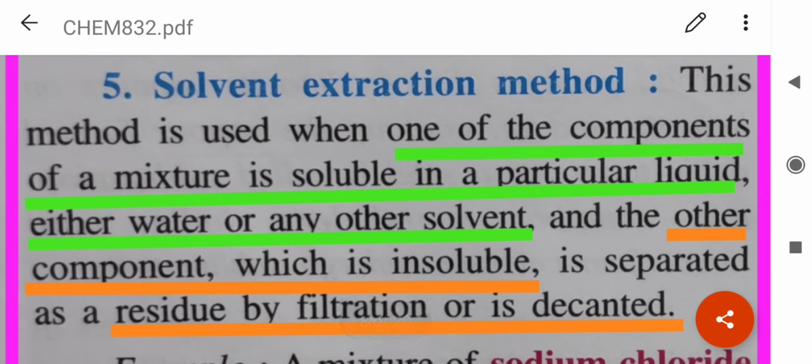Now, next is solvent extraction method. Now, what is a solvent? It is a medium in which a substance can dissolve. So, this method is used when one of the components of a mixture is soluble in a particular liquid, either water or any other solvent, and the other component, which is insoluble, is separated as a residue by filtration or by decantation.